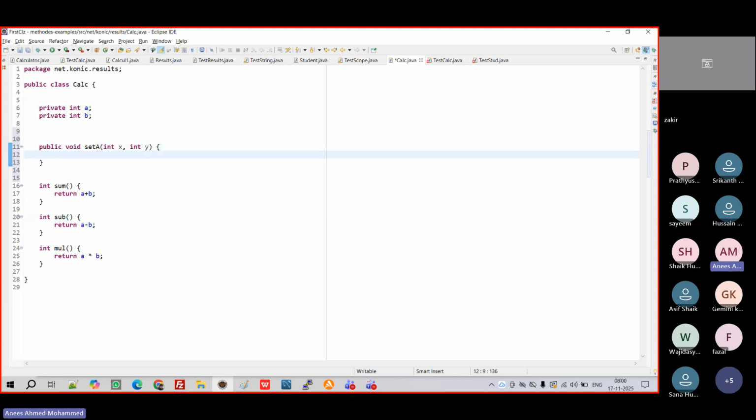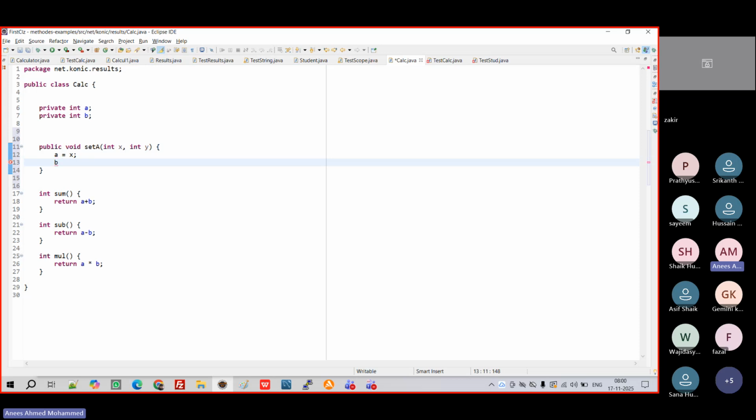Then I will say A is equal to x, B is equal to y. So I'm setting two values by passing from outside because it's a public method. I can pass from outside, right? So I'm getting that value and assigning that value. Now no direct interaction, right?